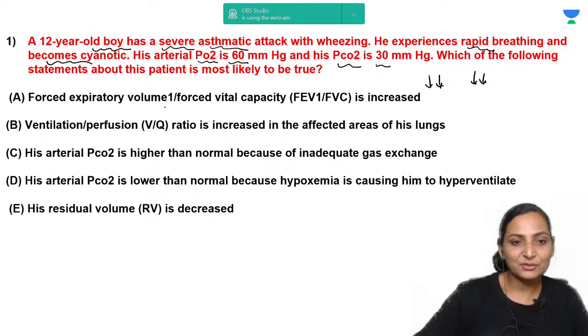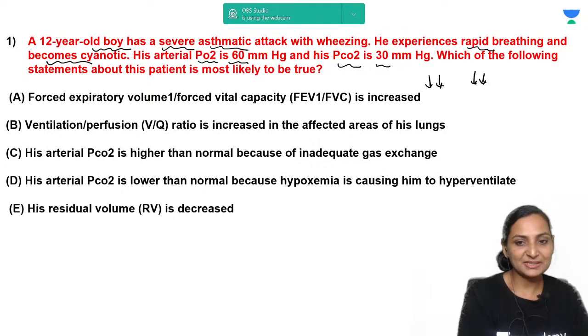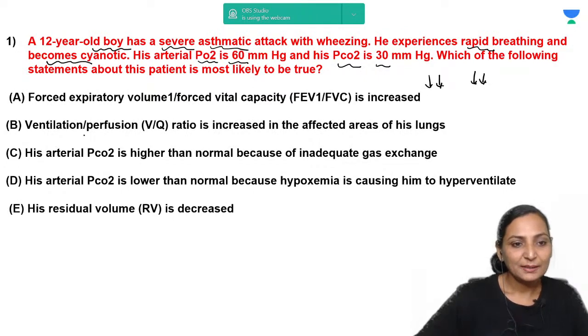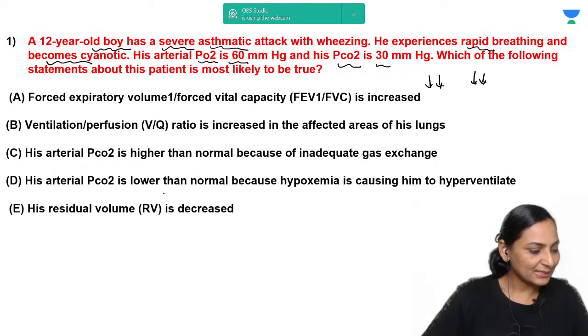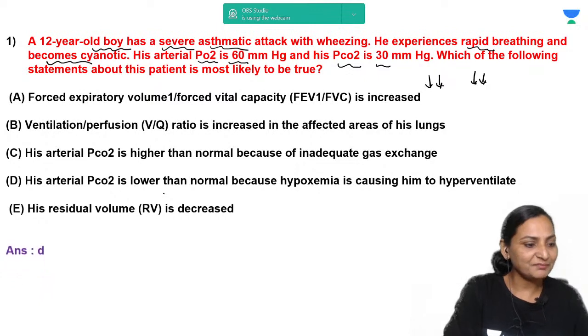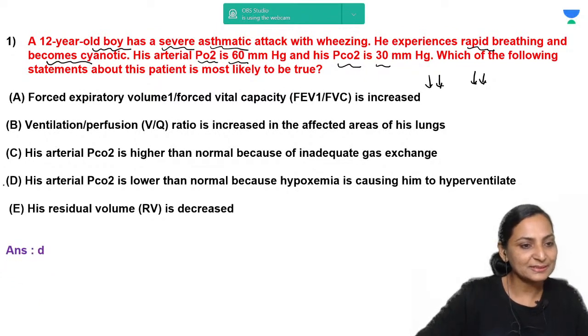The FEV1 to FVC ratio is going to be increased. The ventilation perfusion ratio is increased in the affected areas. The arterial PCO2 is higher than normal because of the inadequate gas exchange. Arterial PO2 is lower because of hypoxemia, that is leading to hyperventilation, or the residual volume is decreased. Yes, so Manish has come up with the correct answer. Very good, Manish. The correct answer is D.